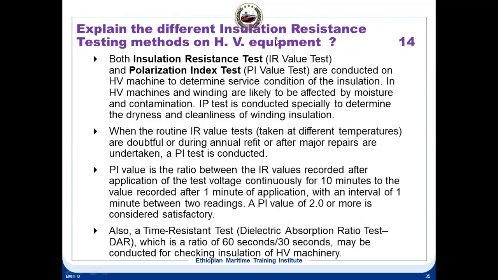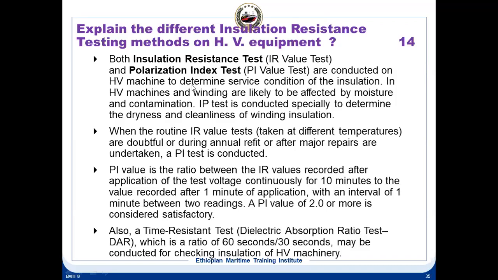Explain the different resistance testing methods on HV equipments. You see, we have got the insulation resistance test. That is standard everywhere. We are using the IR test. In addition, we have a polarization index test. And then we have a dark test,